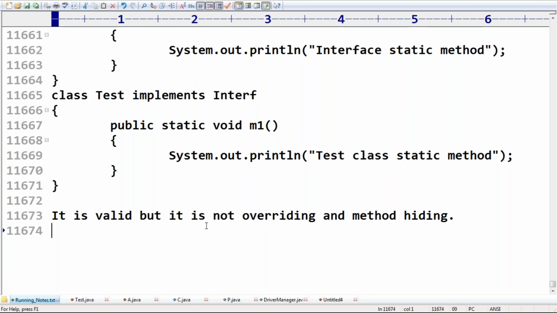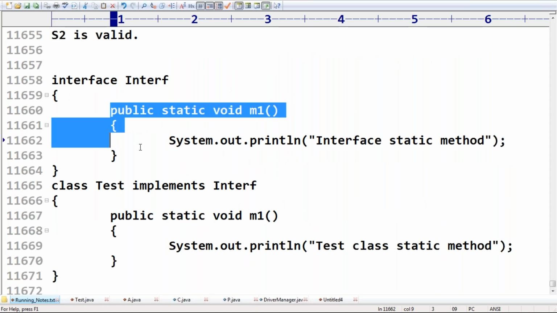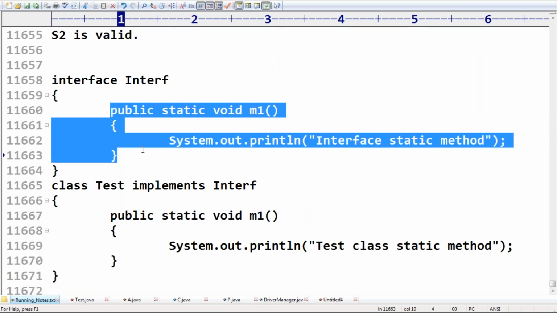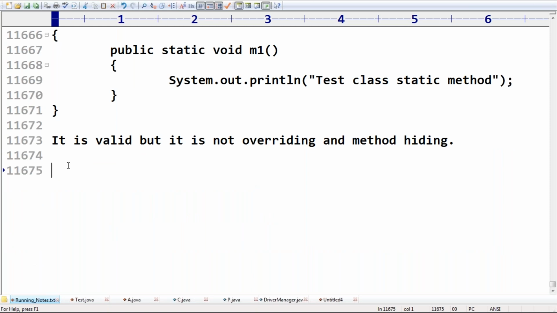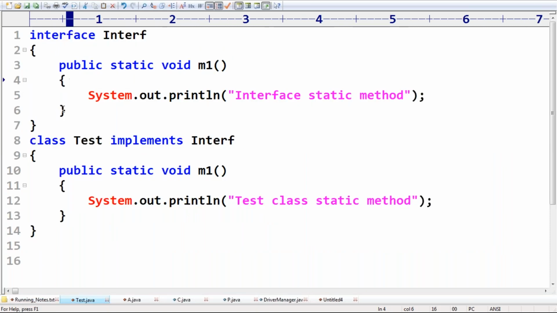Next, yes, correct, exactly. Just like our private methods inside a class, private methods are not visible to the child classes. That's why the overriding concept is not applicable. If you want, you can define the same private method in the child class. Similar kind of concept.